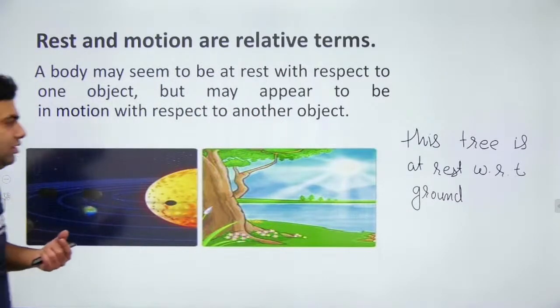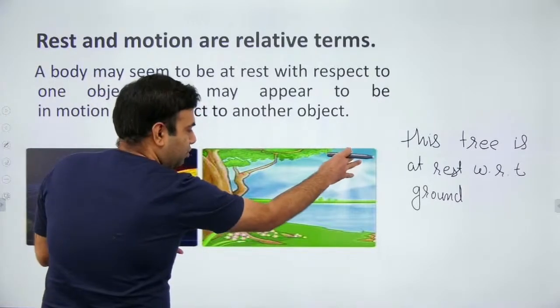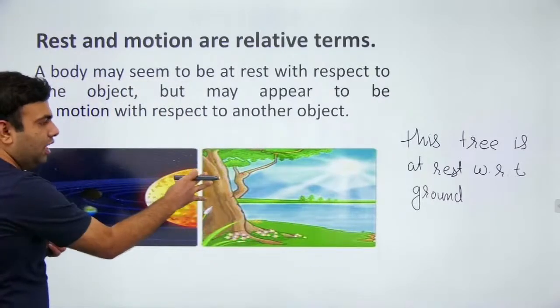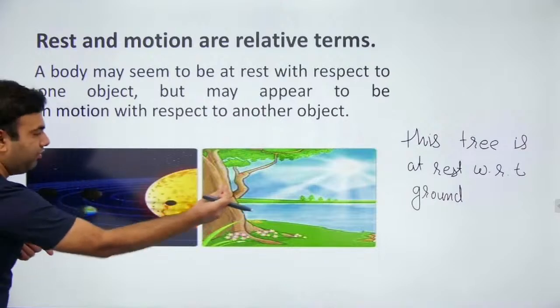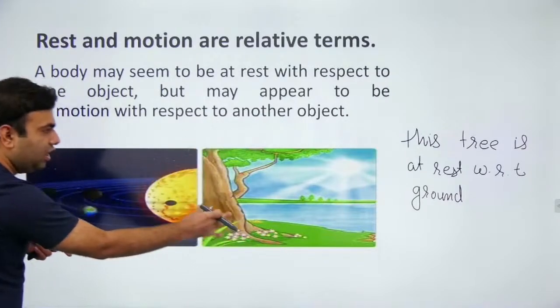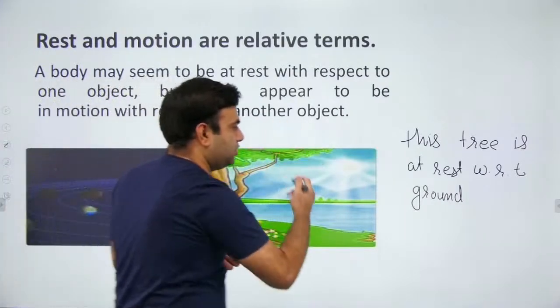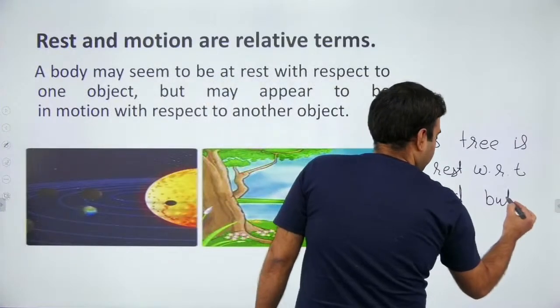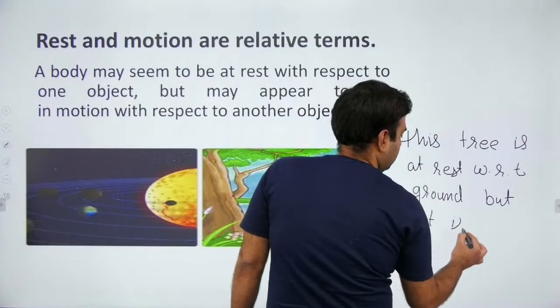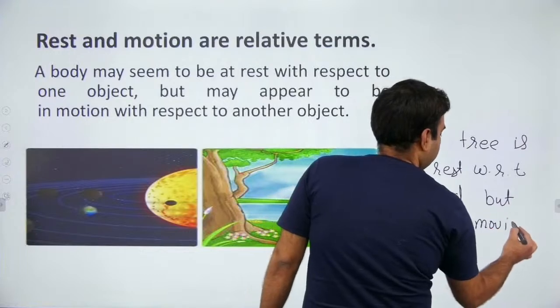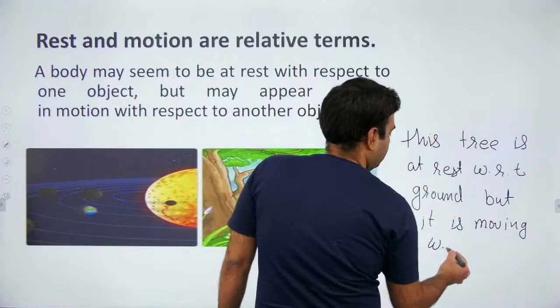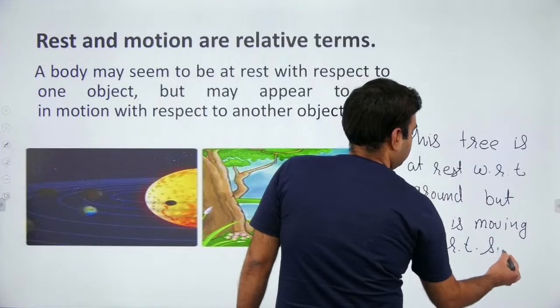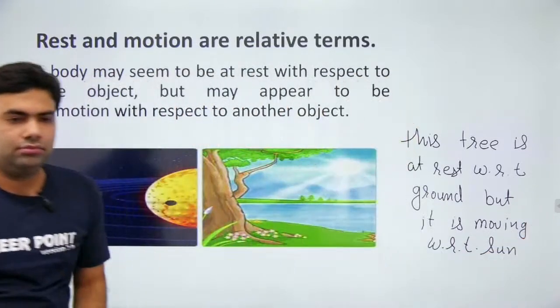Why is it moving? See, this is the sun. With respect to sun, if I observe the tree, then the whole earth is revolving around the sun. So this tree is also moving with respect to sun. Okay?